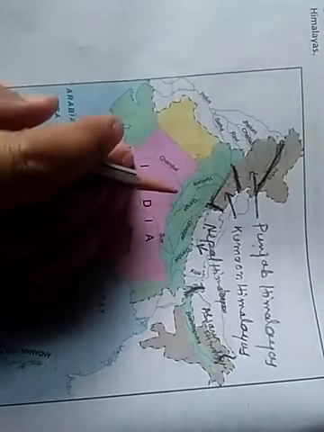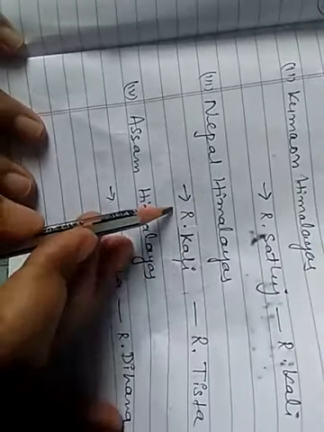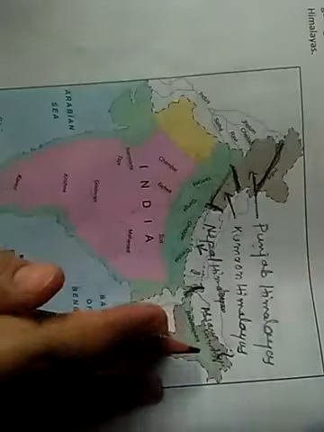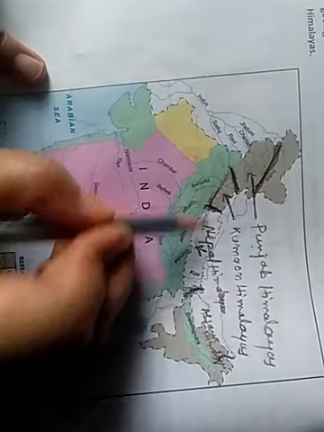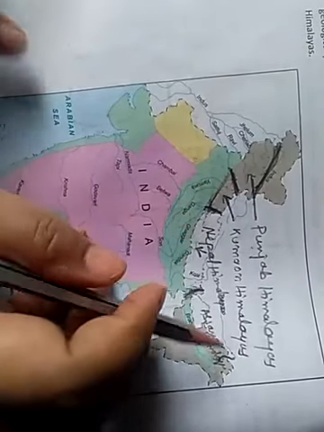Then is Nepal Himalayas. Nepal Himalaya lying between river Kali and river Tista. This part of Himalaya is known as Nepal Himalayas.